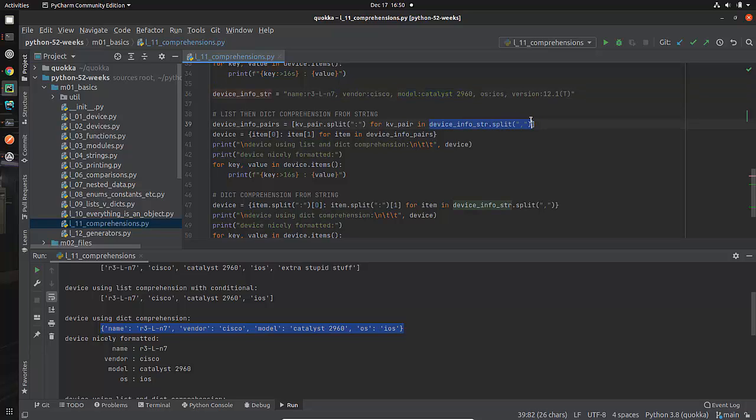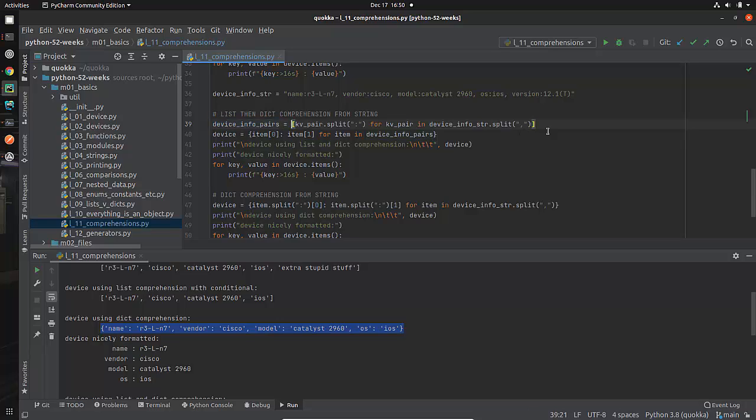Now once I've iterated the first time, I'm calling it KV pair. I can call it whatever I want. I'm calling it KV pair, and then I'm doing a further split on that particular item. So here I'm doing a split which will make this the first item, subscript 0, and this will be the second item, subscript 1. And at the end of this, I'm going to end up with these device info pairs.